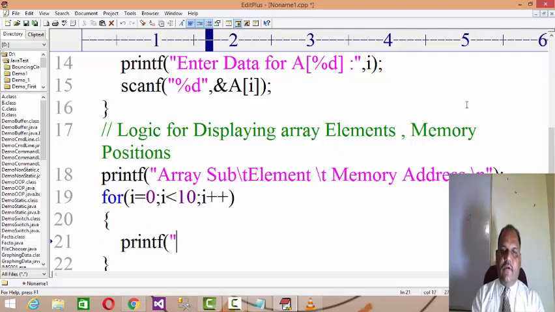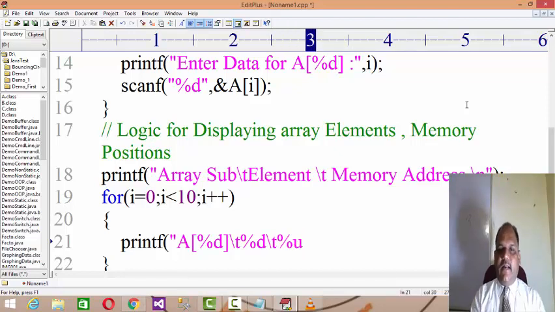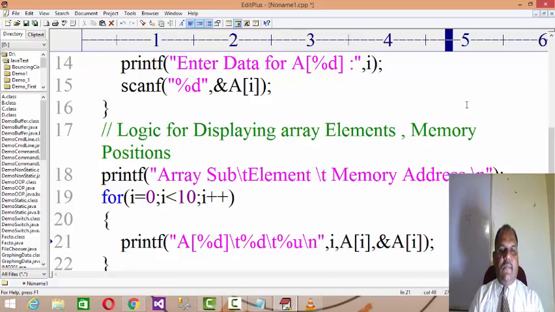I will say printf. Array subscript means a of %d, this is the array subscript, \n, and %d is the element available, and \t you have the memory address. A memory address will always be unsigned data, so I am using %u over here, and then \n. Then a of i means you will get the subscript a of 0, and then the data available a of i, and the address available, that is the address of a of i, right?